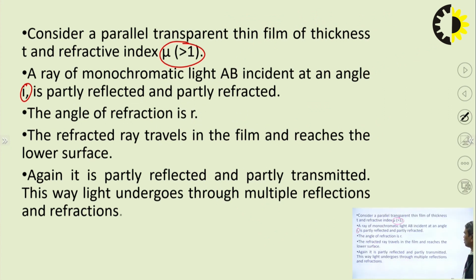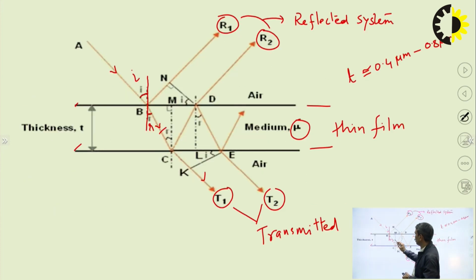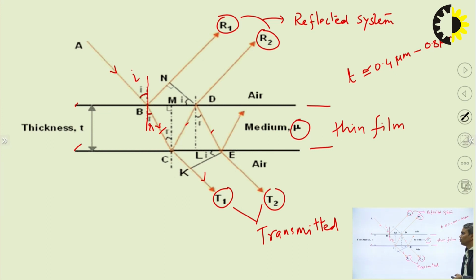The refracted ray travels in the film and reaches the lower surface, right? Again it is partly reflected and partly transmitted. This way light undergoes multiple reflection. So we have taken only two, this one reflection, this another, then it goes on like this. Through this multiple reflection, the amplitude of waves is dividing. That's why this type of interference is known as interference due to division of amplitude.